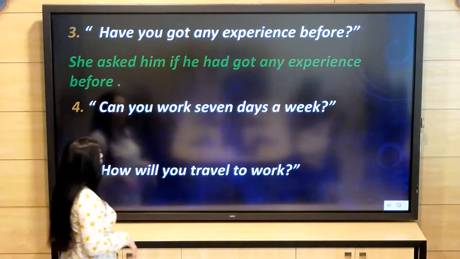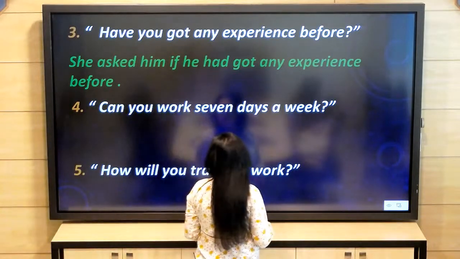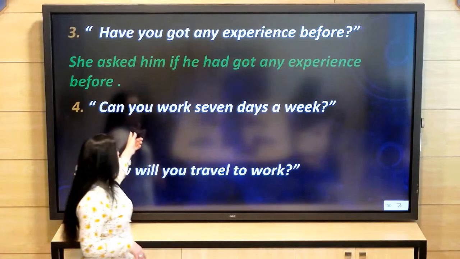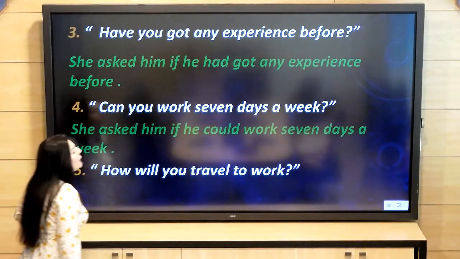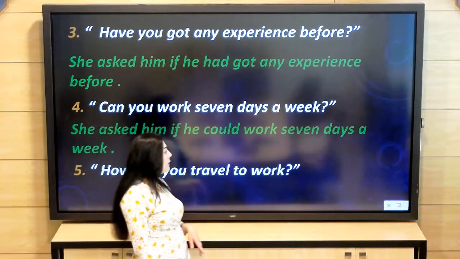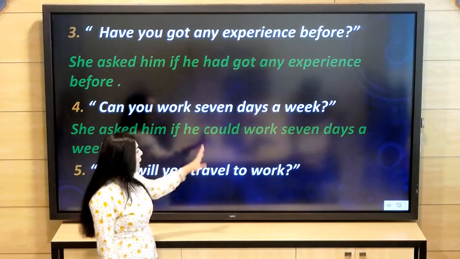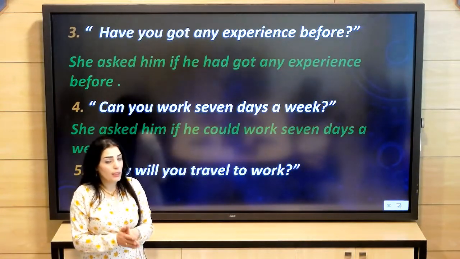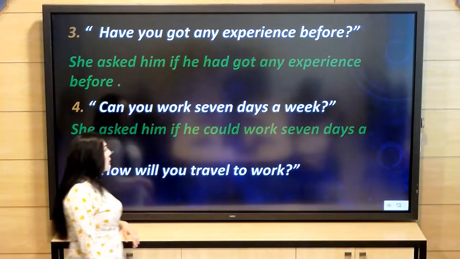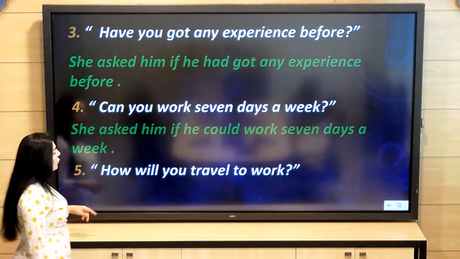Question 4, can you work 7 days a week? Here we have the modal verb can. She asked him if he could work 7 days a week. Also, we don't have a WH word, we just have the modal can, and it will become could. How will you travel to work?